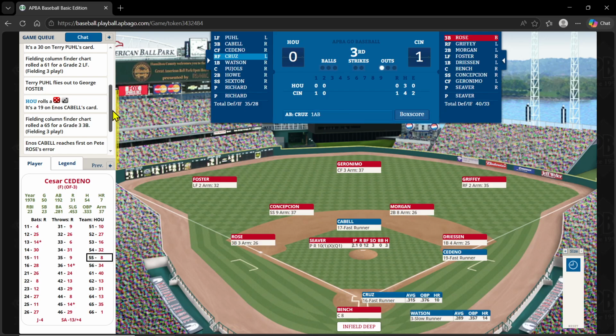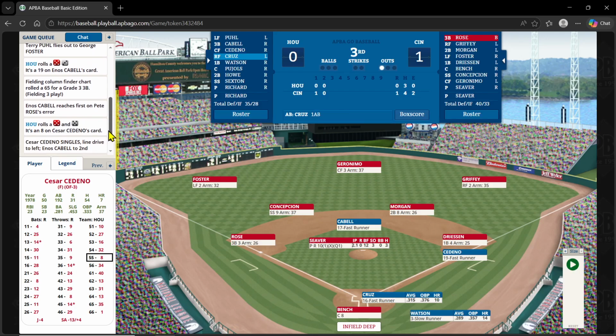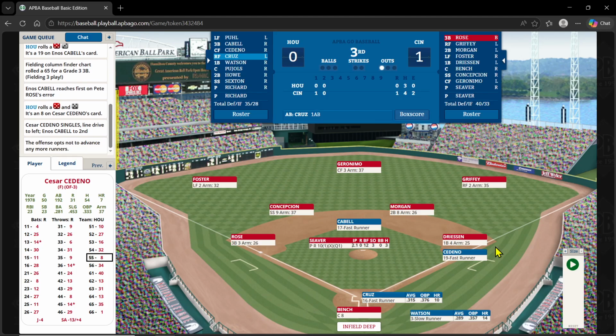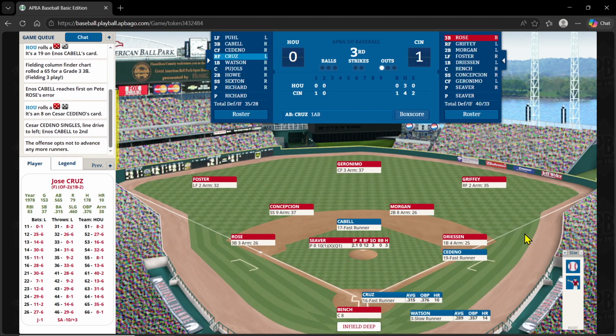Seaver not too happy about his defense behind him. And now a 55-8 is a base hit. Cabell's going to stop at second. First and second, 1 out. And that was a line drive to left, so no time for Cabell to get to third. Here's Cruz, first and second, 1 out. Seaver in a little bit of trouble again.